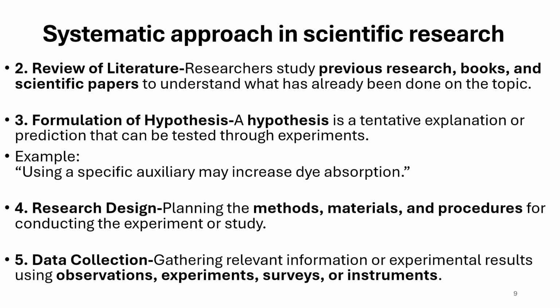Fifth, data collection. Gathering relevant information or experimental results using observations, experiments, surveys, or instruments. It could be by any method, depending on what is suitable for your research methodology. If it is a survey, then you will just see the demography of that survey and you will be able to draw an inference.